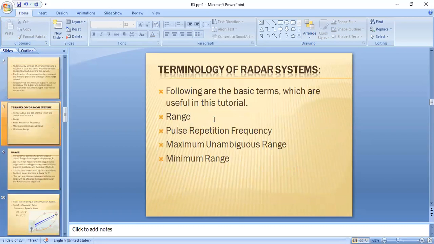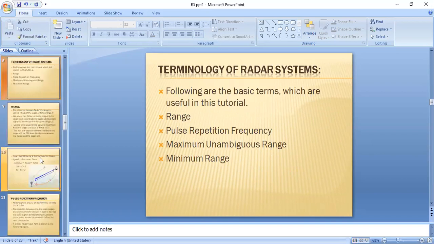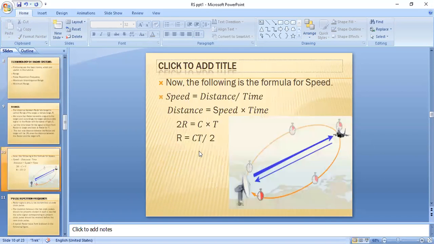In the terminology of radar systems, we have four terms: range, pulse repetition frequency, maximum unambiguous range, and minimum range. The definitions and the equations of these four parameters we have already discussed. This is the range of a radar: R is equal to Ct by 2, where R is the range of a radar, C is the velocity or speed of the signal, and t is the time taken to transmit the signal from the radar to the target as well as from the target back to the radar.